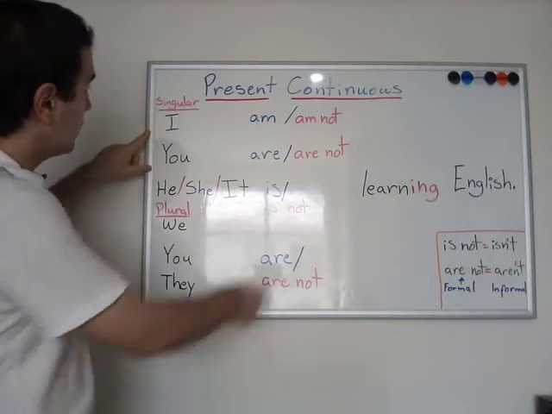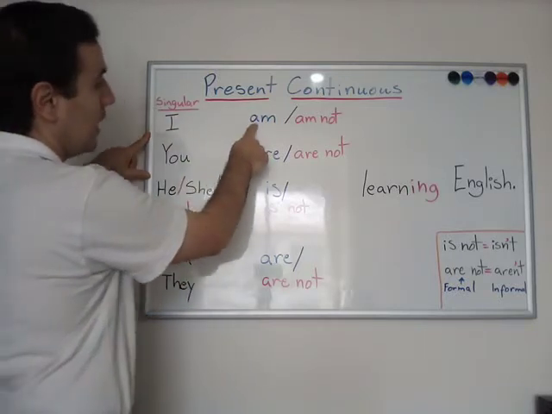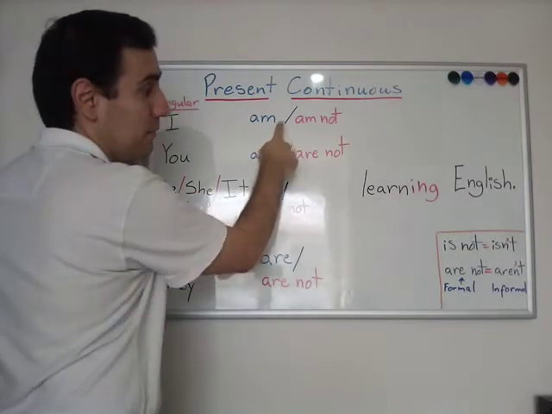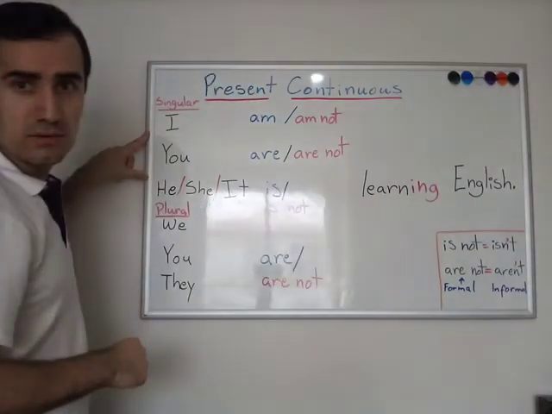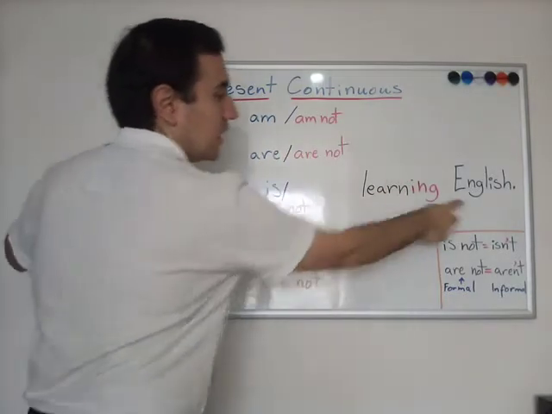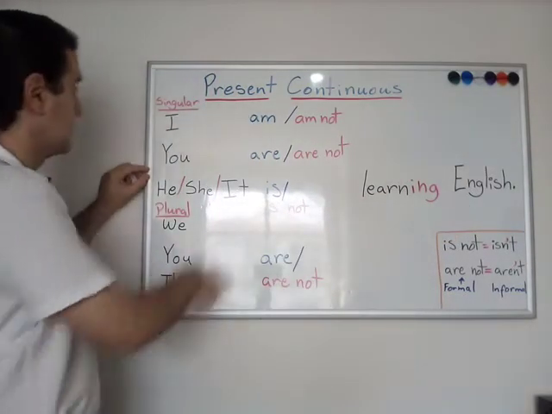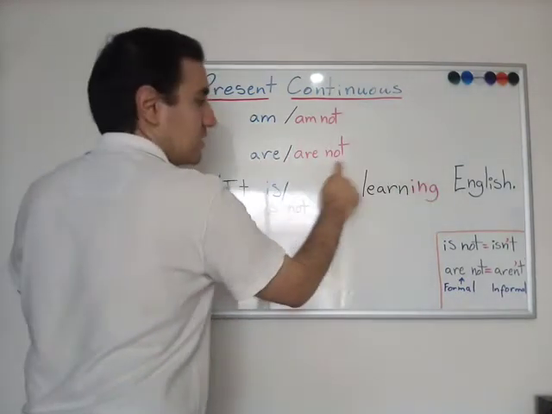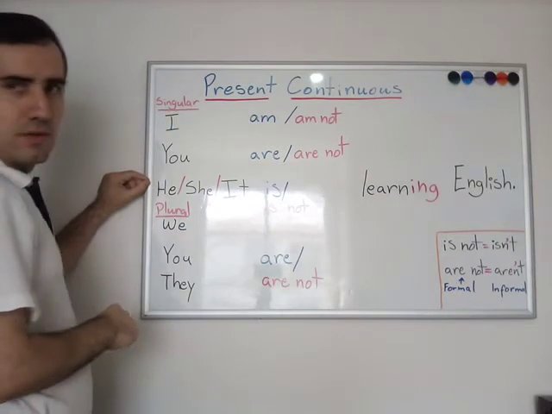So if you see here it says, I am learning, I'm apprehending, I am learning English. Or I am not learning English. You are learning English. You are not learning English.